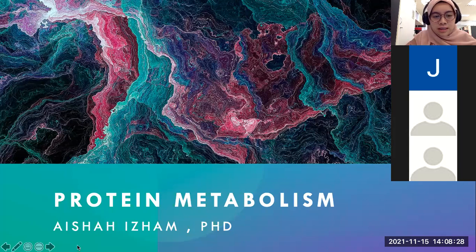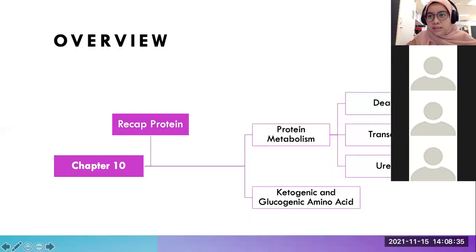All right. Okay, so today we'll look at protein metabolism. So this is the overview for the lecture for today. We briefly go through the importance and significance of protein, and then we look into protein metabolism. We have actually covered ketogenic and glucogenic amino acids, which is also part of protein metabolism. So for today, we will look into deamination, transamination, and also the urea cycle.